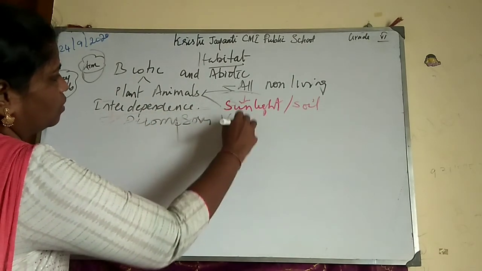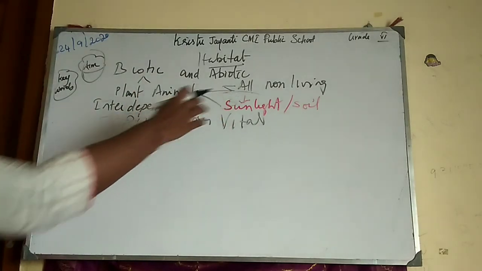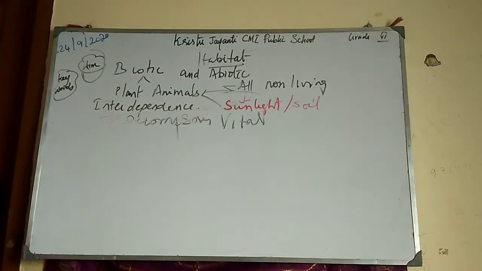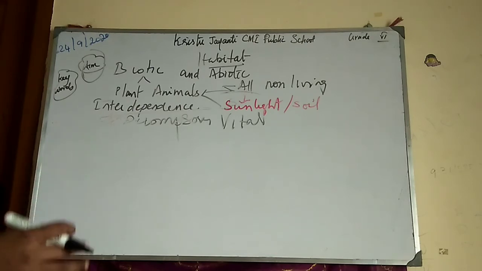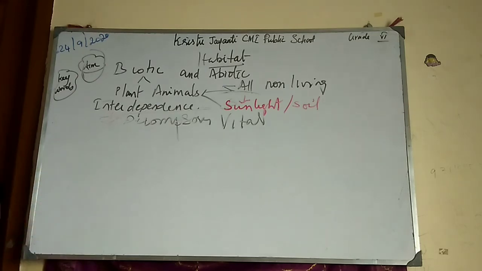So now the decomposers also play a vital role. Now already we have seen soil has minerals. They have listed what minerals they have, like calcium, magnesium, aluminium, copper. These are the minerals found in the soil. So not only the sun energy, these minerals also from the soil are absorbed by the plants and stored inside, and we also need these minerals for our day-to-day life. In your higher classes, you will learn in detail.